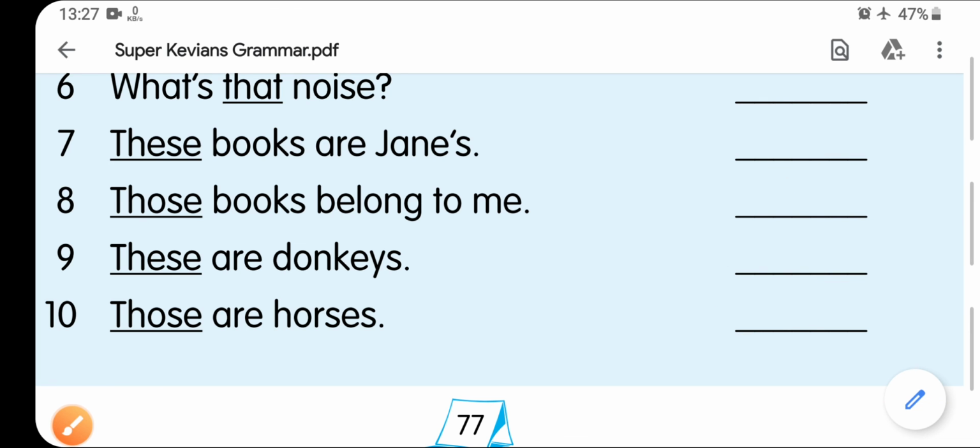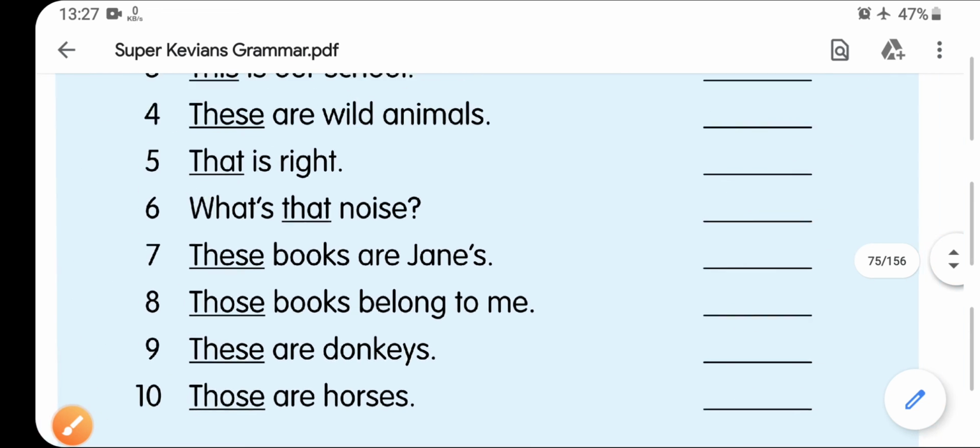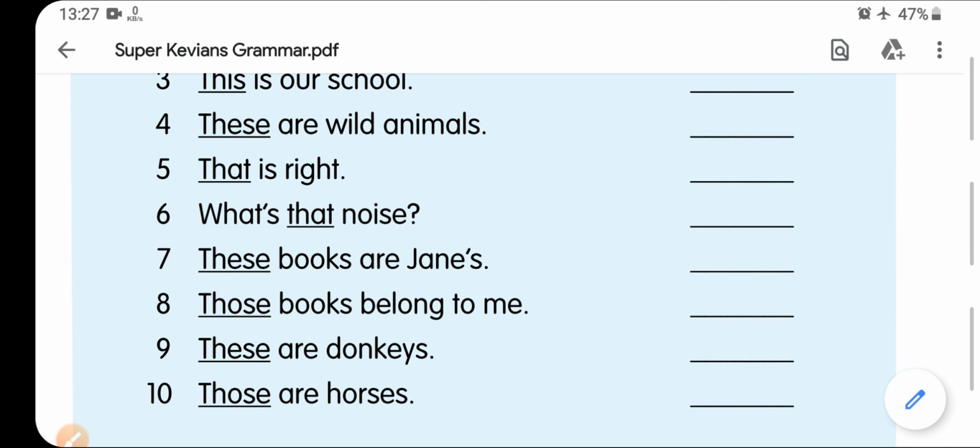So this is all about today's determiners class. Hope you have understood it, and in the next chapter we will read about one new grammatical concept, that is verb. So for that time, goodbye and stay home, stay safe.